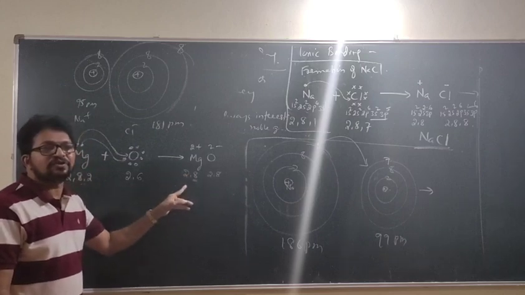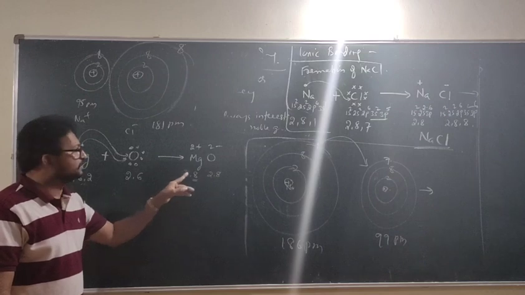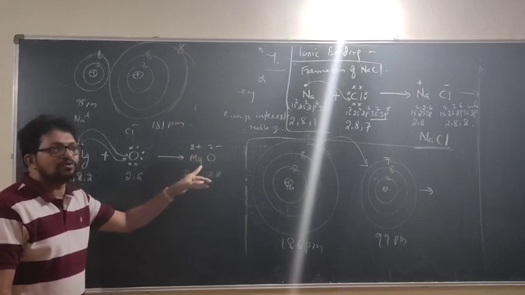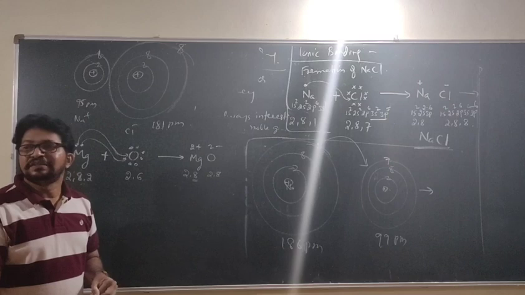Isoelectronic. What do you call? Mg2 plus and O2 minus are isoelectronic.